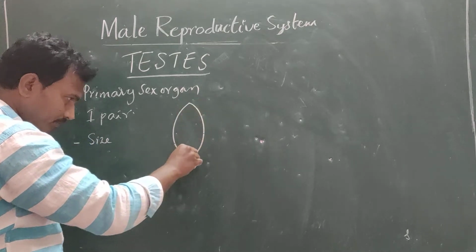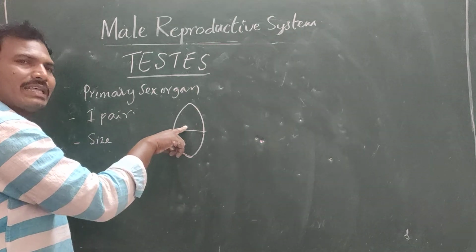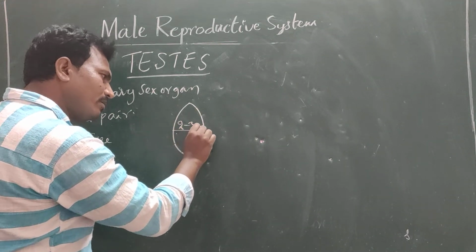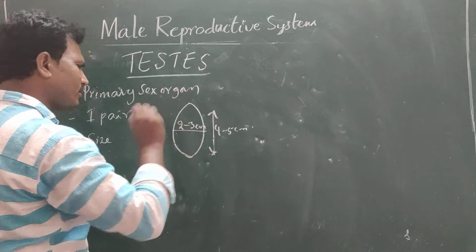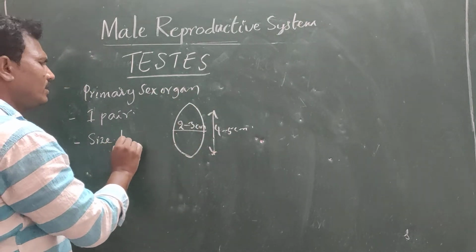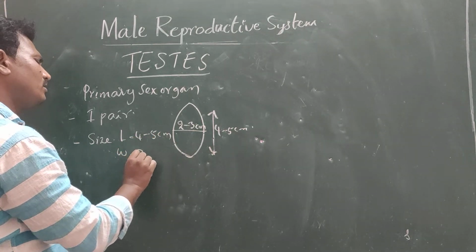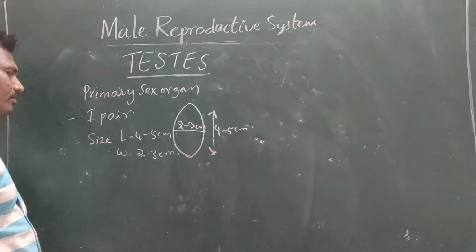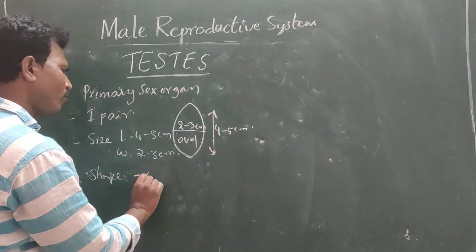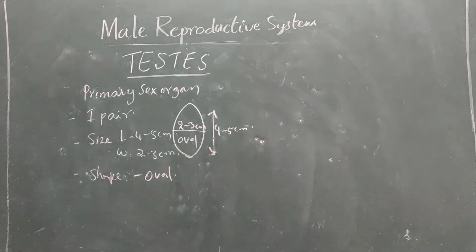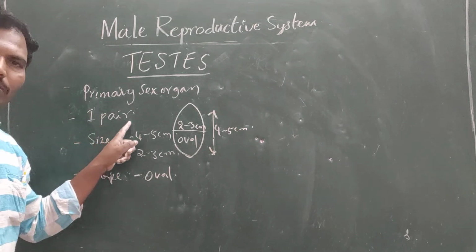The length of the testis is about 4 to 5 centimeters and the width is about 2 to 3 centimeters. The shape of the testis is oval.